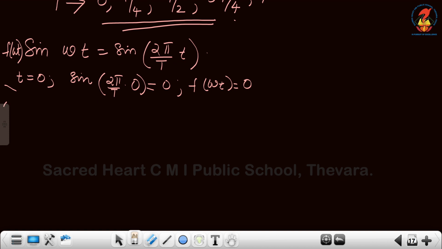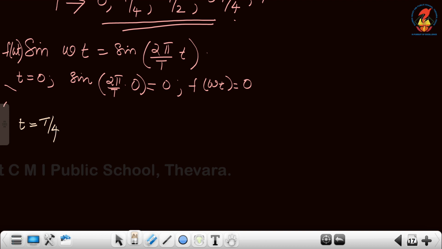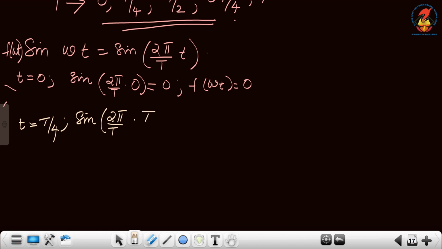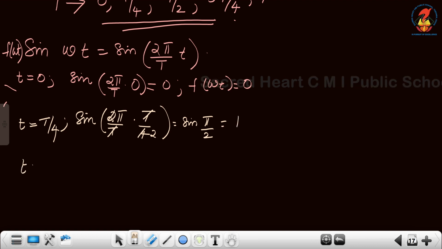Next, at the 1/4 of our journey, that is when time t equal to T by 4. And if it is 2 seconds, then 2 by 4. What is the value of the function? Sin 2 pi by T into T by 4. You get sin pi by 2. And what is sin pi by 2? It is 1.